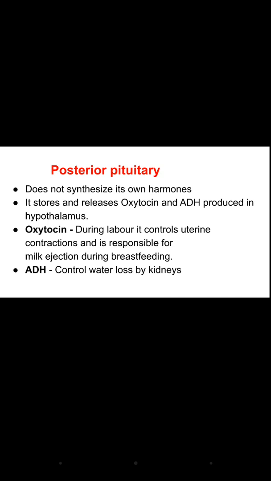What is the role of oxytocin? During labor, it controls the contraction of the uterus, and during breastfeeding, it is responsible for ejection of the milk. So oxytocin has two functions: controlling the uterine contraction during labor, and milk ejection during breastfeeding. Now the antidiuretic hormone, vasopressin, functions to control the water loss by kidneys. So it reduces the urine output.